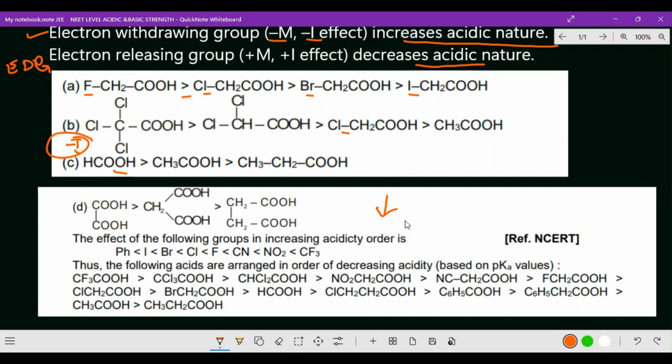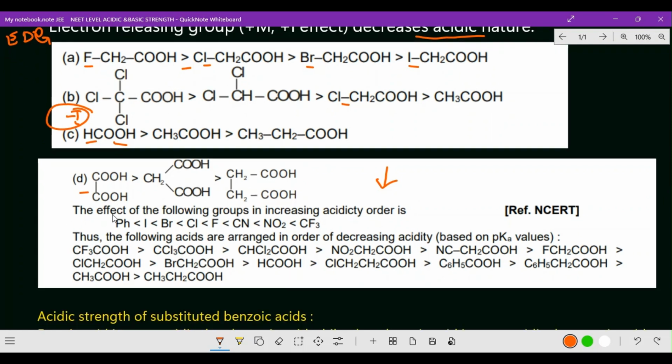So whichever question they ask, even in a tricky way, you will be able to answer. Number of carbon increases, acidic strength will be decreasing. Please remember. And this is actually easy to identify. Okay, here it is carboxylic group only, there is no alkyl group available. So it is a dicarboxylic acid. Okay, now the effect of following groups on increasing acidity order. Everything is referred from NCERT.